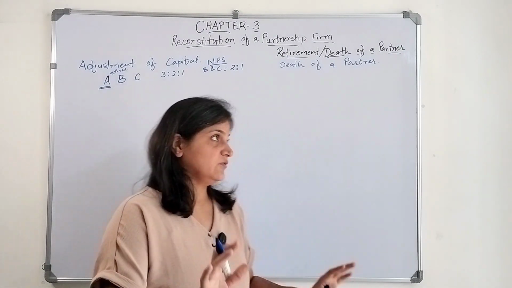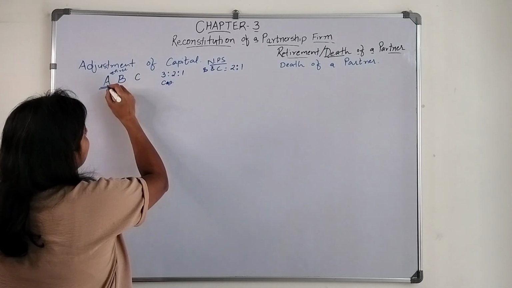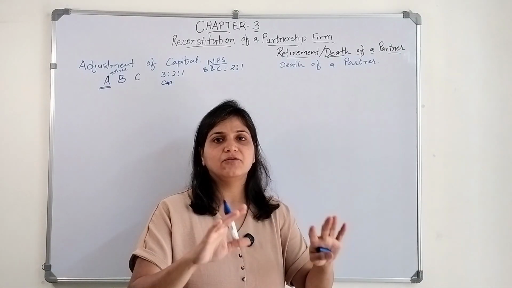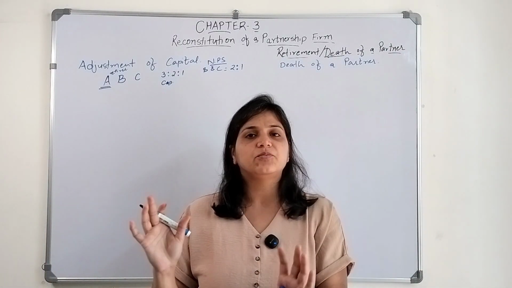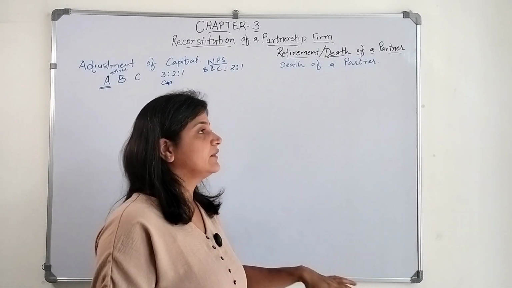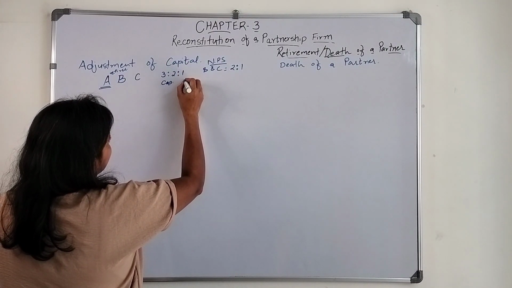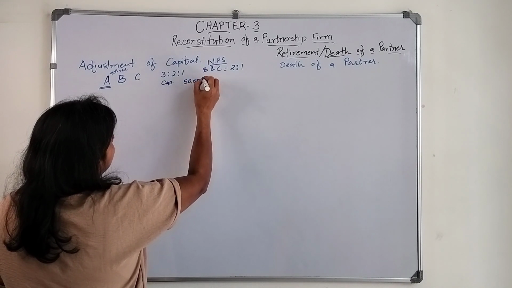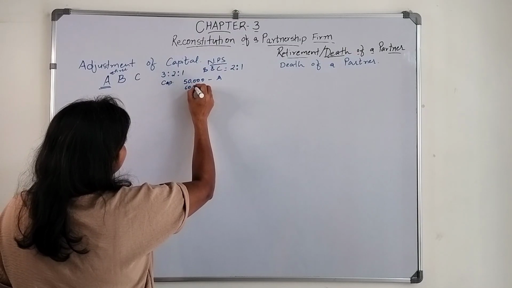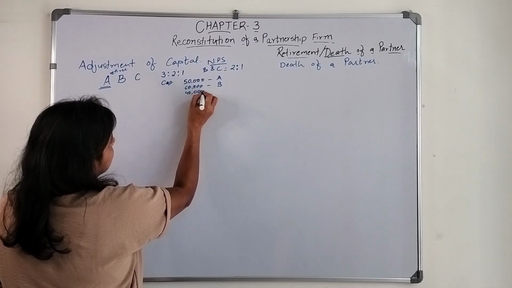Now there are three situations. Let's assume their capital amounts before A retires, and after making all the adjustments for revaluation of assets, accumulated profits and losses, goodwill, everything, come out to be, for A, 50,000, for B, 60,000, and for C, 40,000.